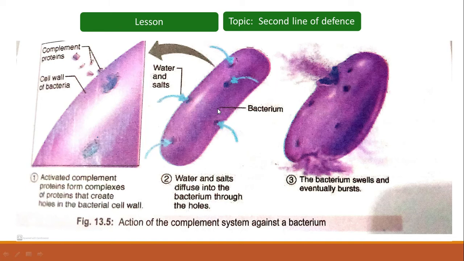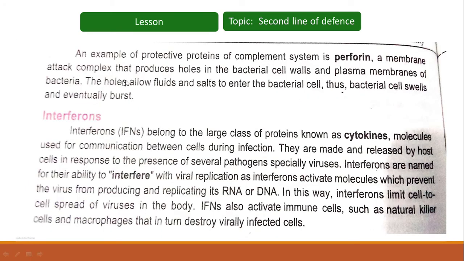Sorry students. We were just discussing the action of the complement system against a bacterium. An example of protective proteins of the complement system is perforin, a membrane attack complex that produces holes in the bacterial cell walls and plasma membranes of bacteria.